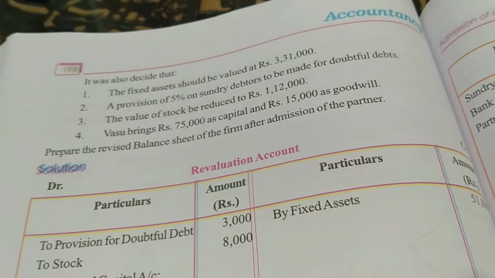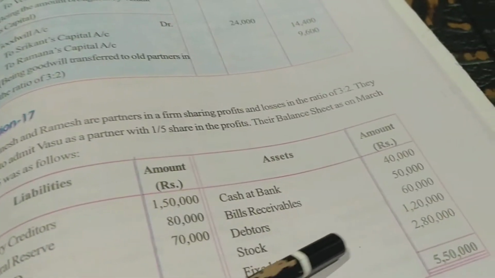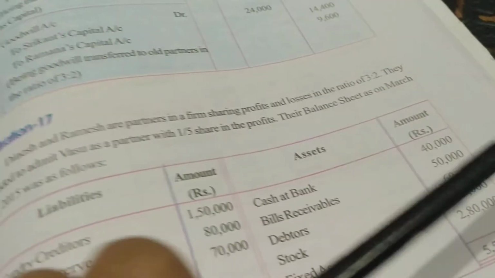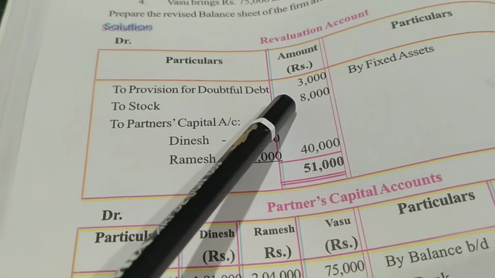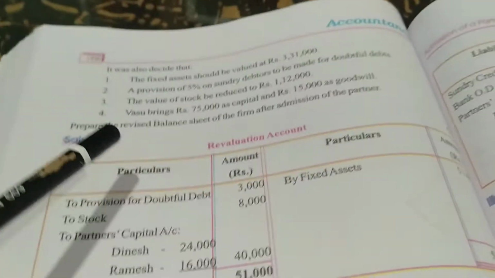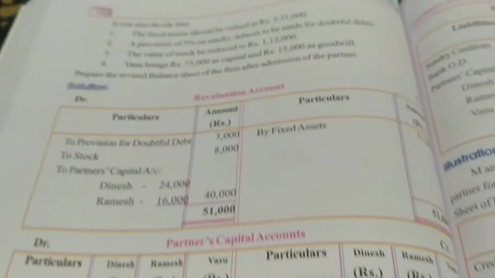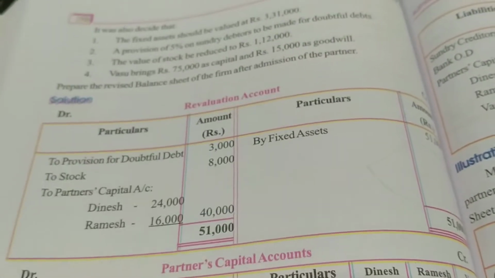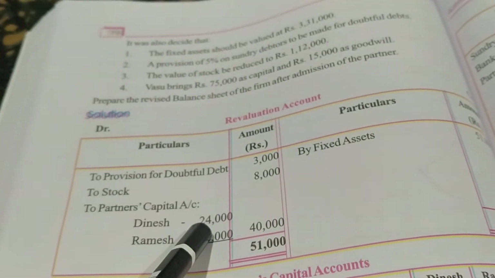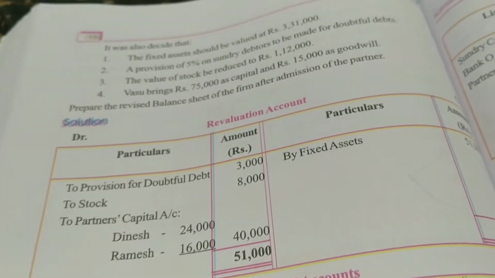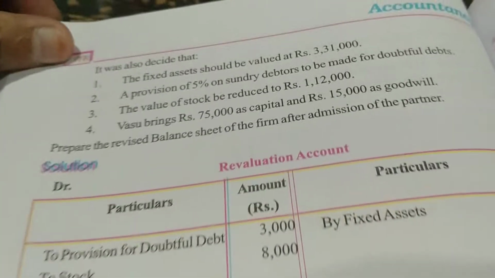Then we have stock to be valued at 1,12,000. In the question, the value of stock is 1,20,000. It means the value has decreased. It's a depreciation of 8,000. Depreciation we write towards the debit side of revaluation account. There is nothing else to be posted in revaluation. You will total. Credit is more. Over debit, it is a surplus of 40,000. This will be the profit which will be given to the old partners in their profit sharing ratio.